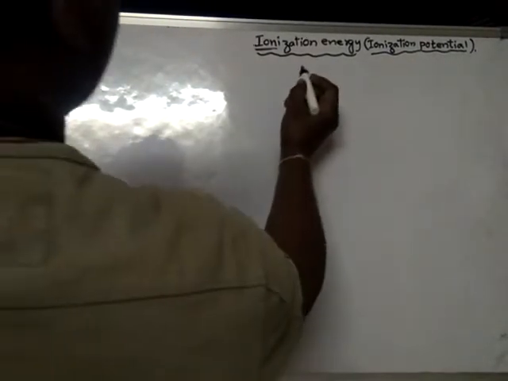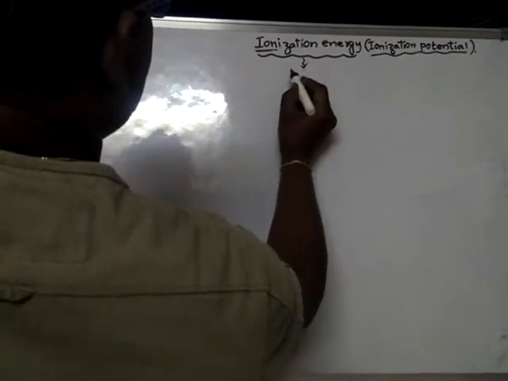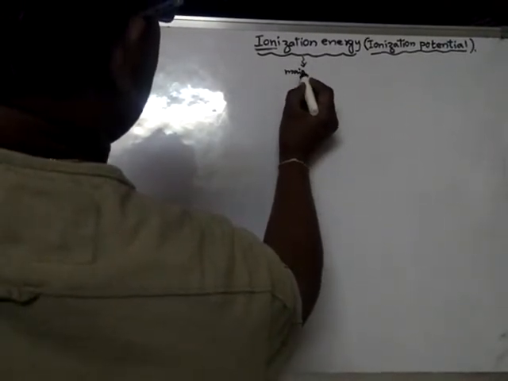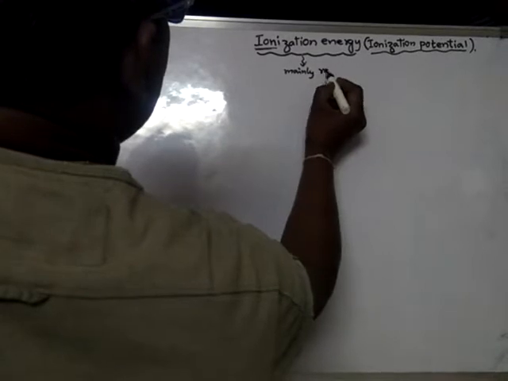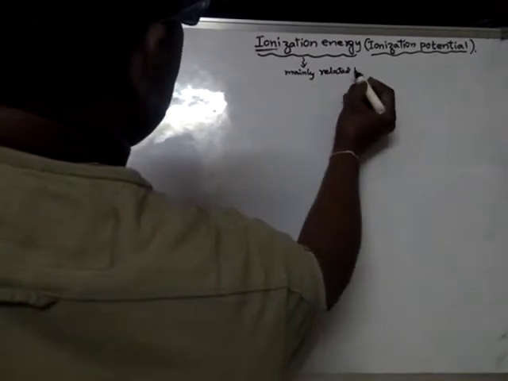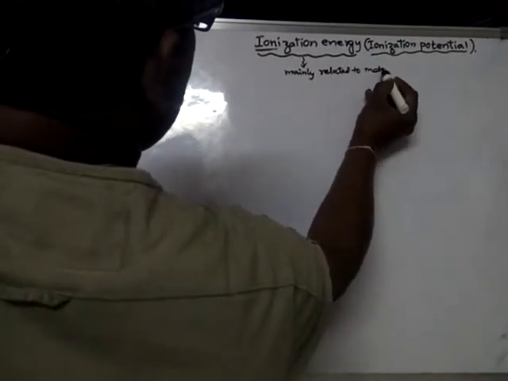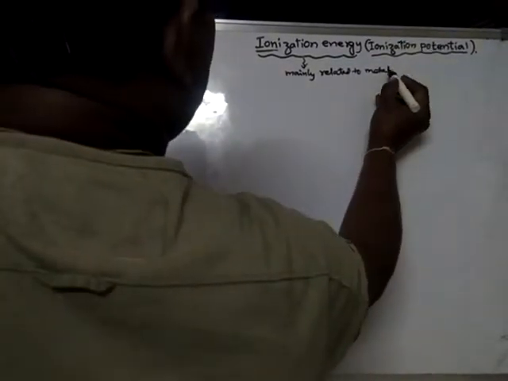Generally it is mainly related to metals, and it may be applicable for non-metals also, but it is mainly related to metals. So first let us learn what is ionization energy.